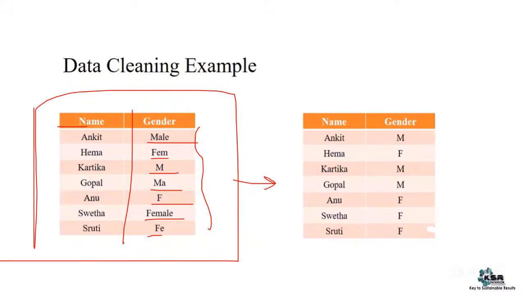Not always can you expect clean data. You might expect wrong data as well. So in that case, how do you make sure the data is cleaned? It is our responsibility.